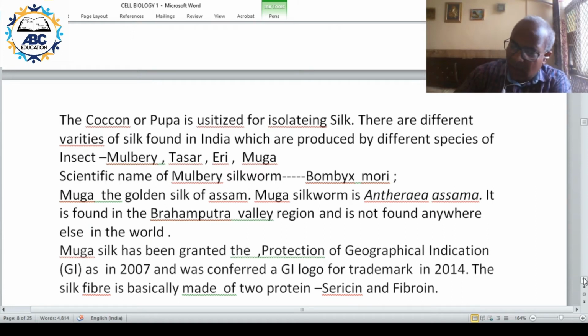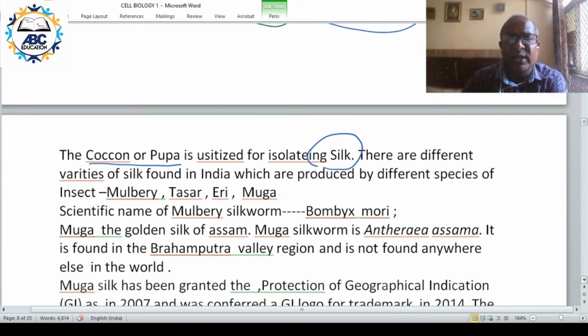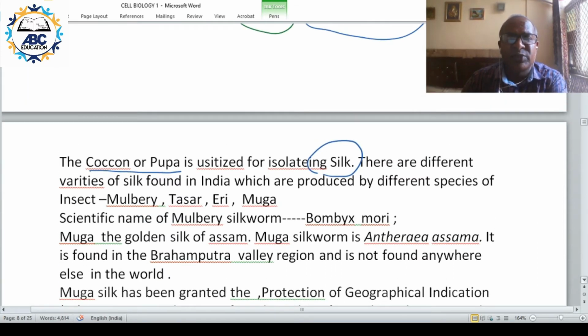Now this pupa or cocoon has been used for a long time for silk production. The Chinese use the term ancient silk route. You boil the pupa in water, the pupa gets killed, and then you take out the silk. So you have different varieties of silk found in India.